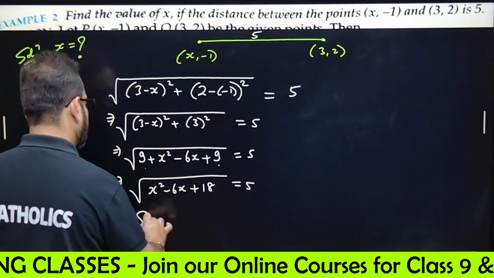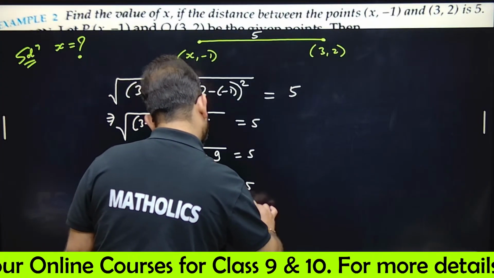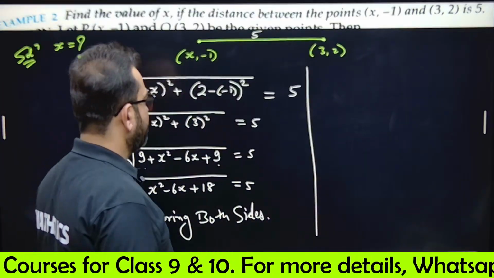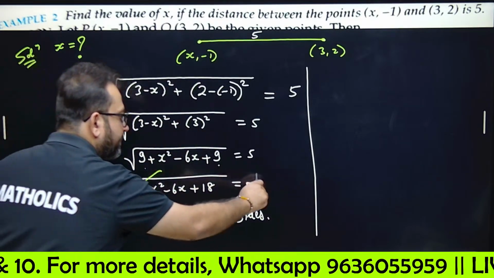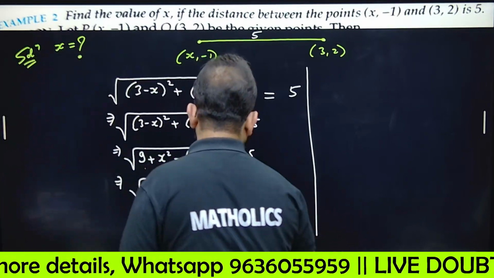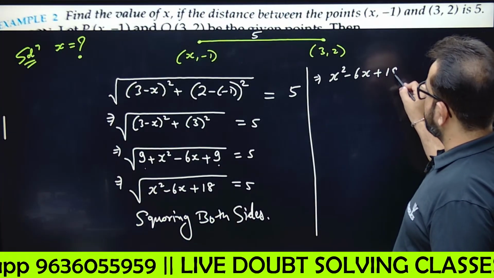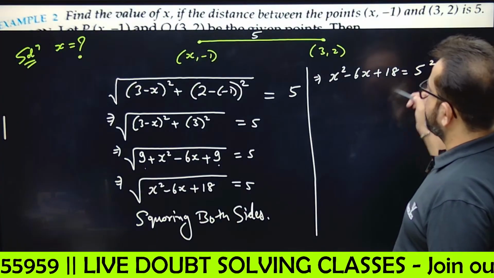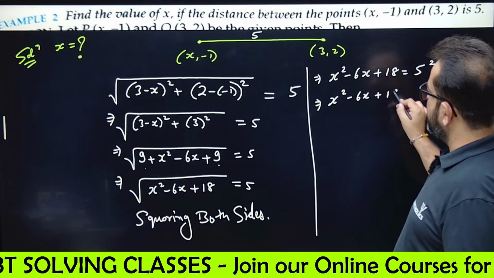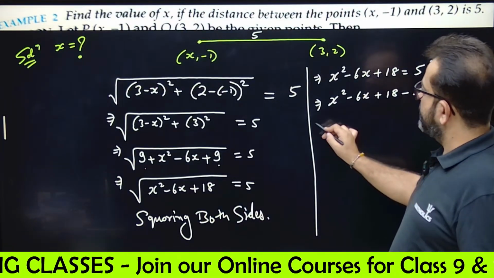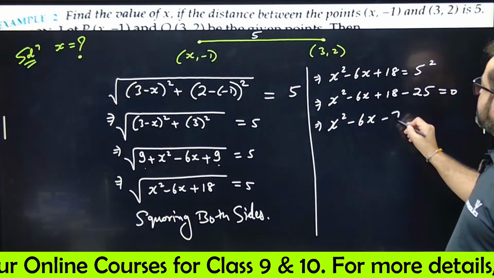Now squaring both sides, what will you get? You'll see this square root will vanish and here it will be 5 square. So x square minus 6x plus 18 will be equal to 5 square, and 5 square is 25. Bring 25 on the left side. That means x square minus 6x plus 18 minus 25 equals 0. That means x square minus 6x, 18 minus 25 is minus 7, equals 0.